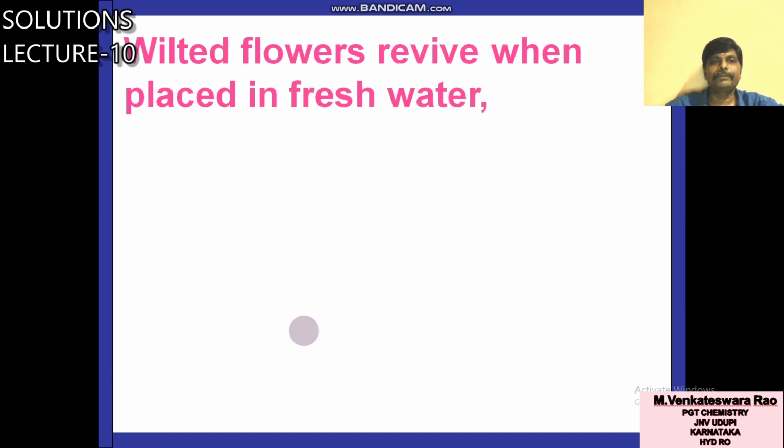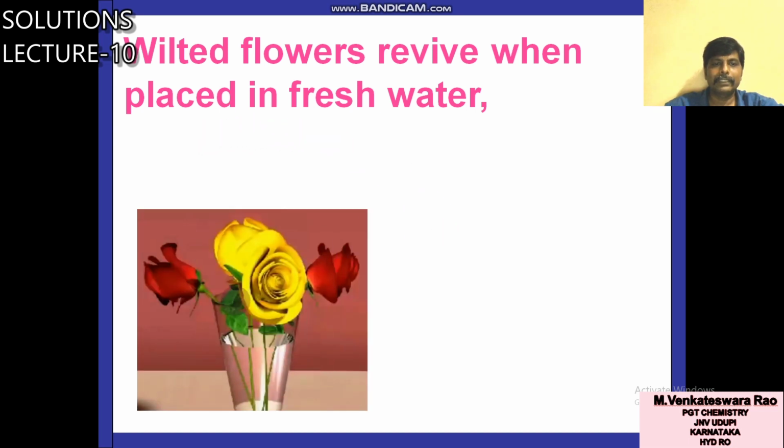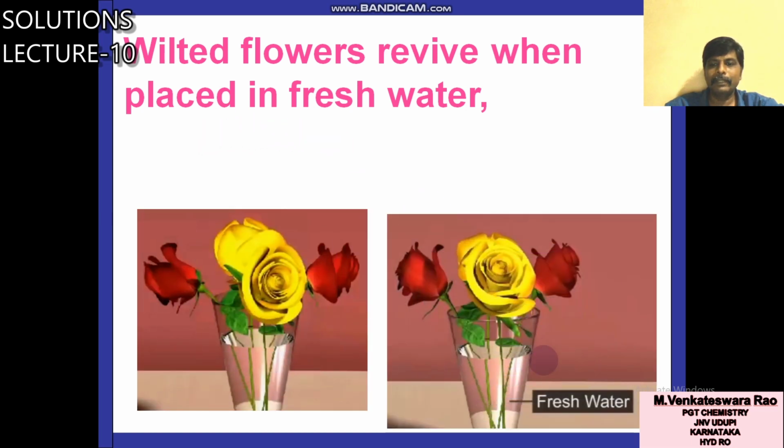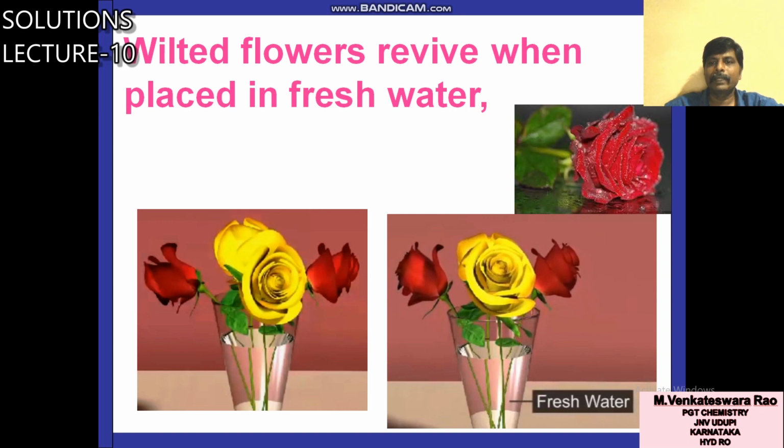Next example, wilted flowers revive when placed in fresh water. So these flowers you keep in fresh water, then they will become like this. What will happen here? This water will travel just like this, and the flower becomes like this.